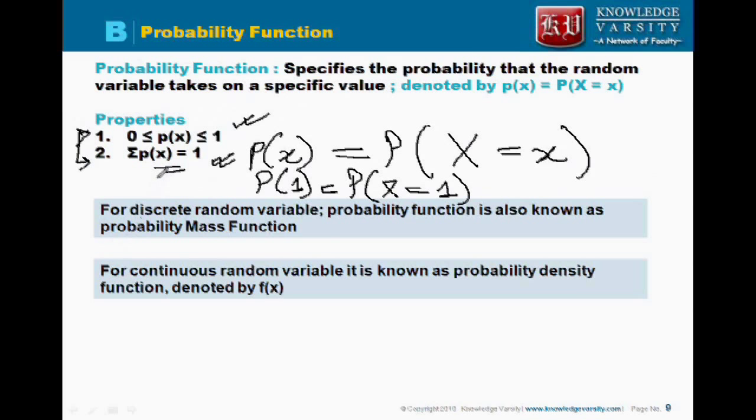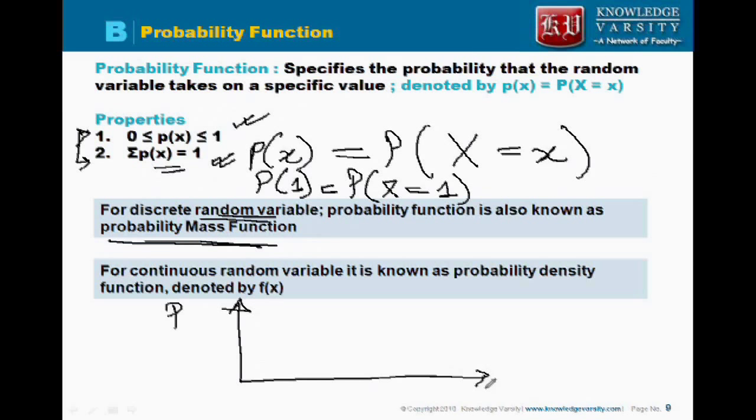Now we have seen that variables can be of two types, that is the discrete random variable and the continuous random variable. For a discrete random variable, the probability function is known as the probability mass function. It is called a mass function. So if I denote the probability of a throw of a die, this is your probability and these are your numbers x. So we can have the situation when x is 1, 2, 3, 4, 5, 6.